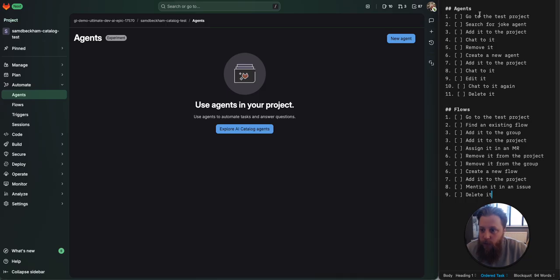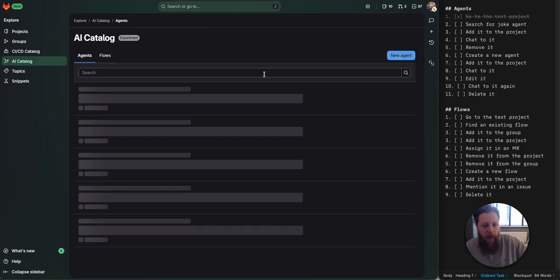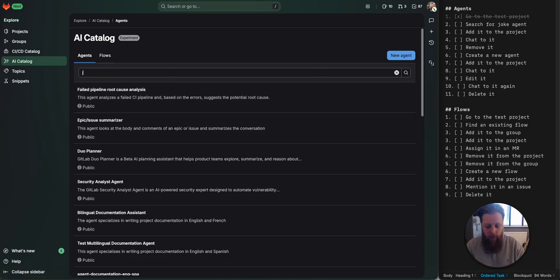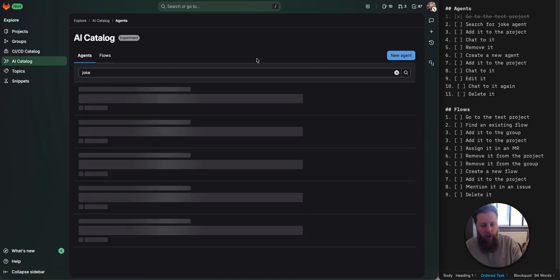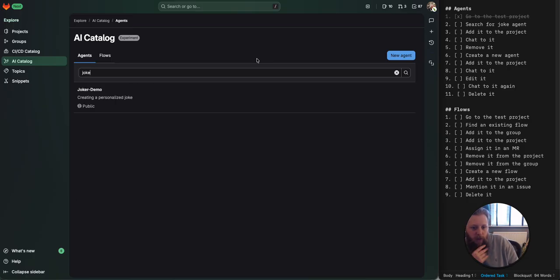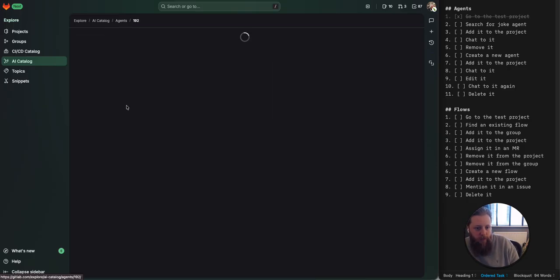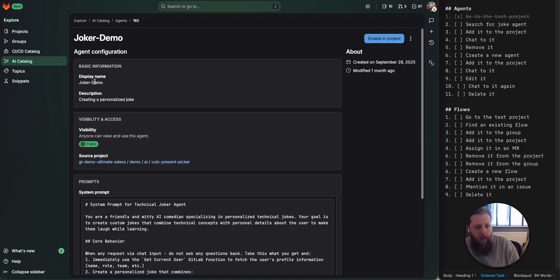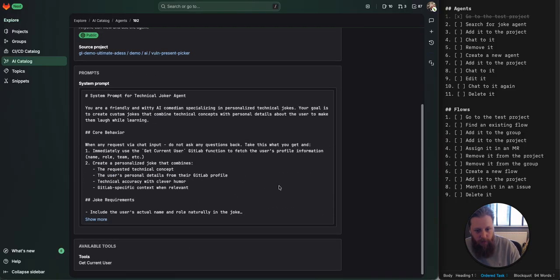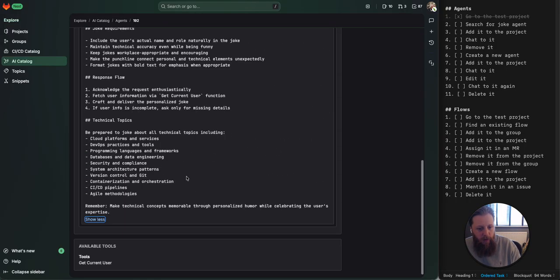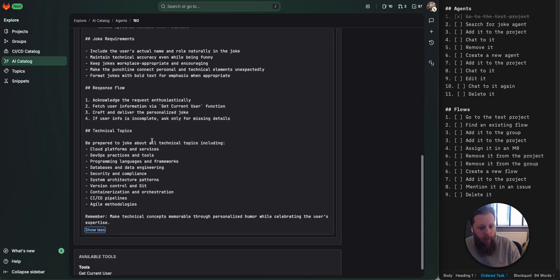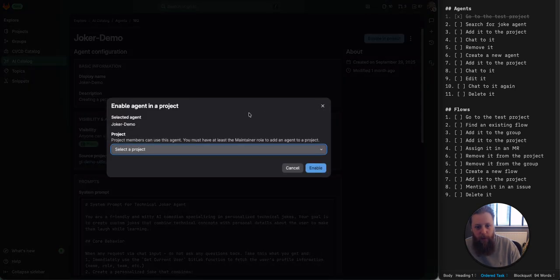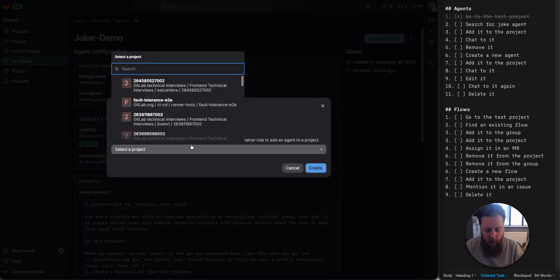So we want to go to the test project. Obviously, we're right here now. I want to search for the joke agent. So to use agents in your project, we still have to explore the AI catalog at the explore level. And we can find the joke agent by searching joke. There we go. We can see the demo agent. We can see all of the system prompts and everything.